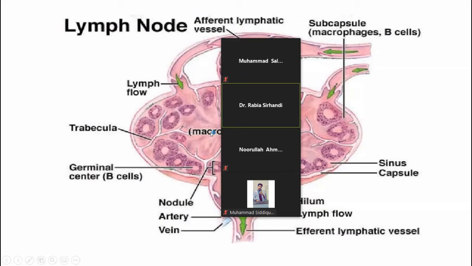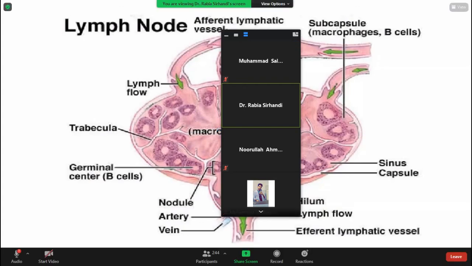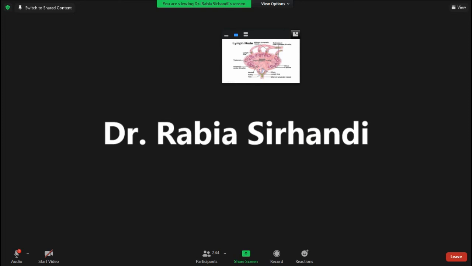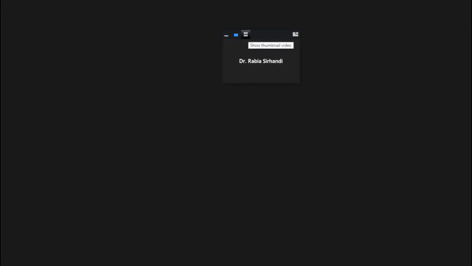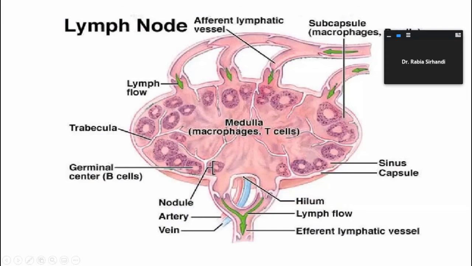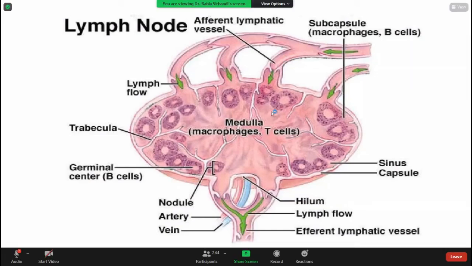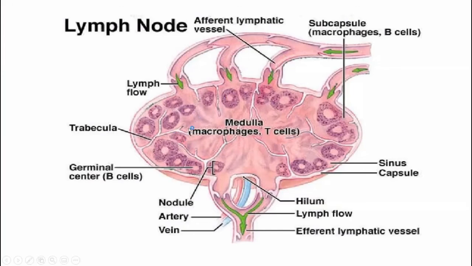Medullary sinuses are present between the medullary cords, and through them the lymph will exit the lymph node through its hilum and enter the efferent lymphatic. In between the sinuses there are gaps, and macrophages present in the outer cortex, inner cortex and medulla enter the sinuses. They will remove the harmful substances within the lymph, and then filtered lymph exits the lymph node. Clear?